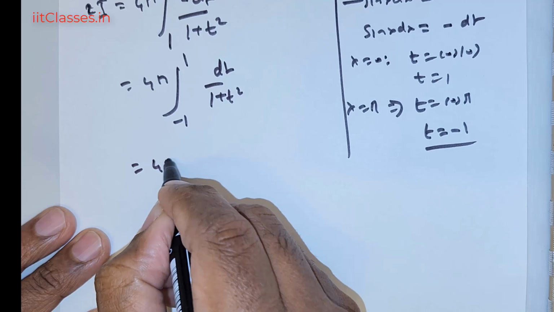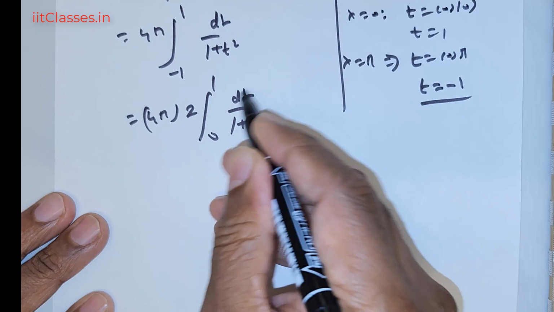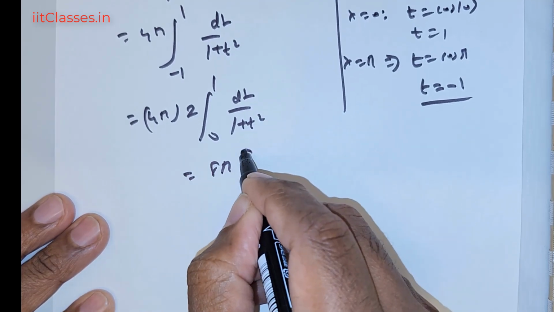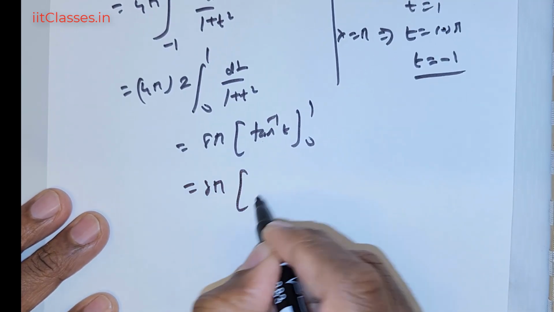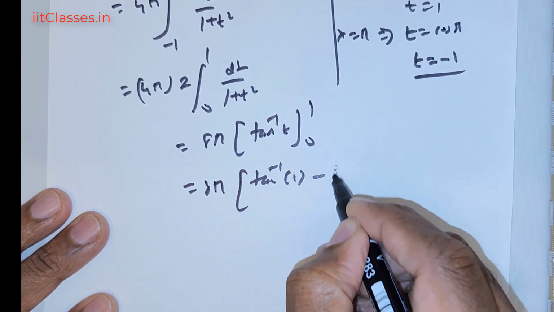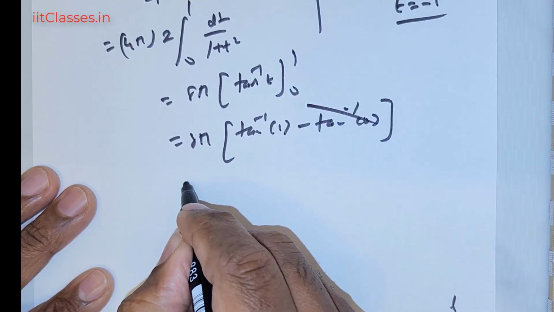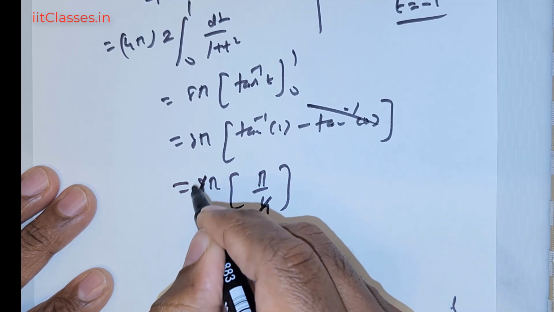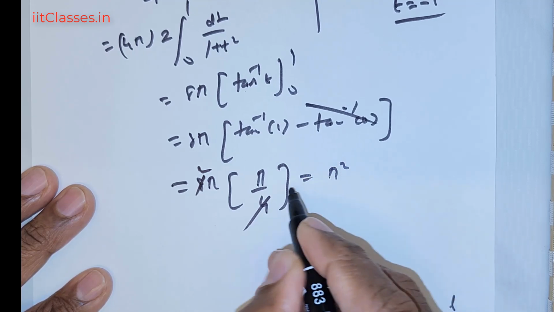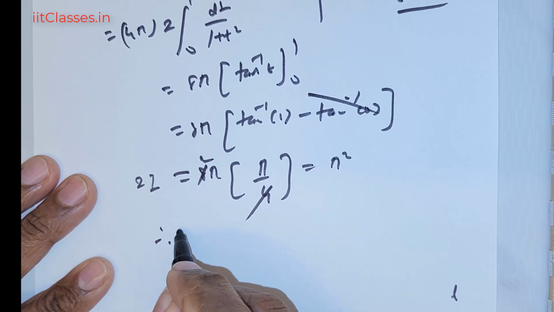This is an even function, so I can rewrite this as 2 times integral 0 to 1 dt of 1 positive t squared. Integrating this is going to give me tan inverse of t 0 to 1. This is nothing but 8 times pi. This will give me tan inverse of 1 negative tan inverse of 0. Tan inverse of 0 goes away. Tan inverse of 1 is going to give me pi divided by 4. 4 divides here 2 times, and you have pi squared here. But already you have a 2 times I there.